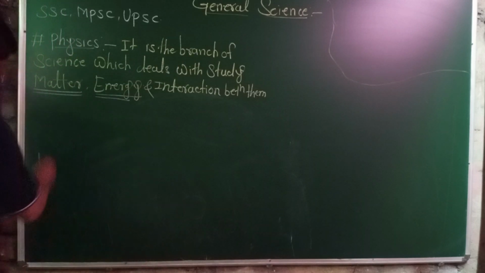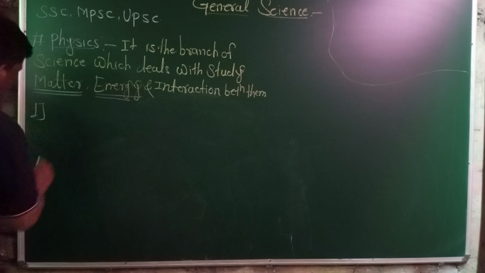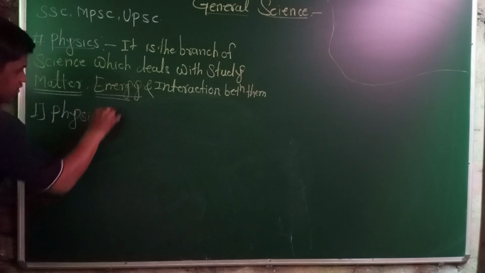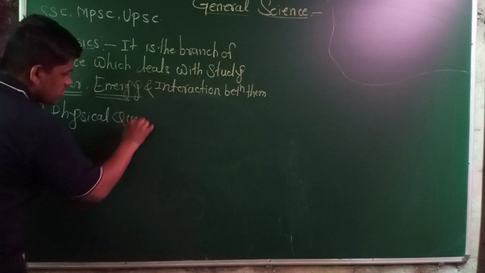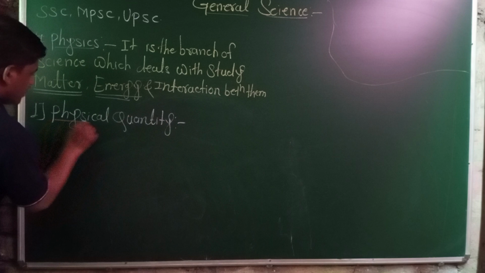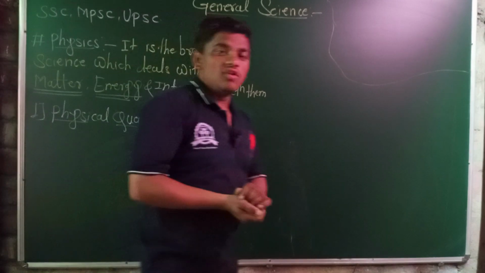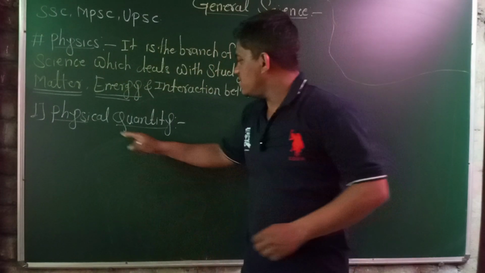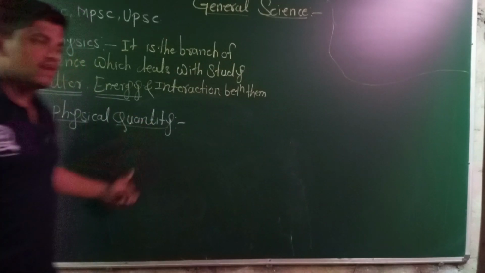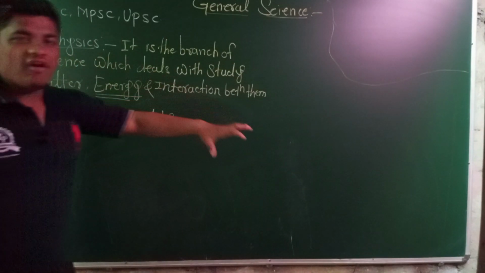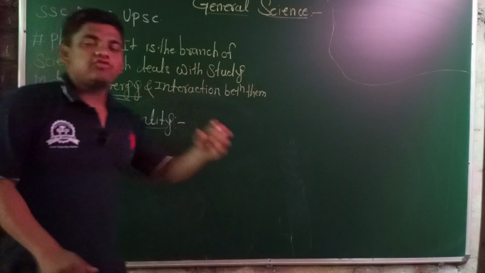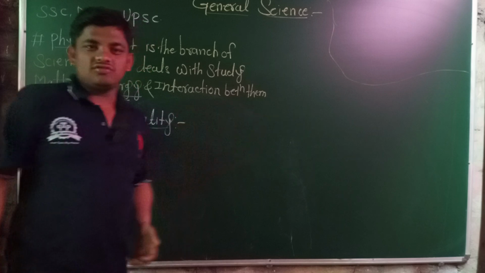Let us start, without wasting time, the first chapter, that is physical quantities. What is a physical quantity? Every measurable thing in the whole universe is known as a physical quantity. The weight of a human can be measured. This is a physical quantity. When a force is applied on an object, the object changes its shape and size. Force is also a physical quantity.